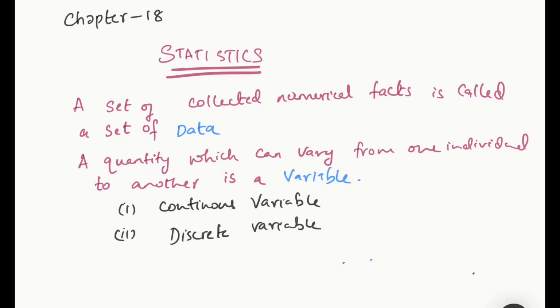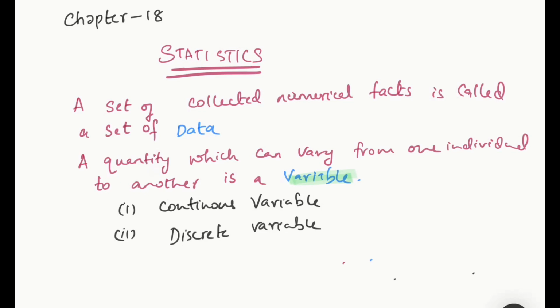Now coming to the next topic, that is variable. What is a variable? A quantity which can vary from one individual to another. For example, as I told you about the height. Height varies from one person to another. Weight varies from one person to another. Age can vary from person to person. So these are called variables.